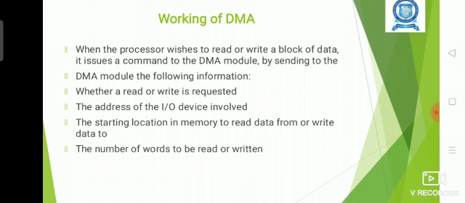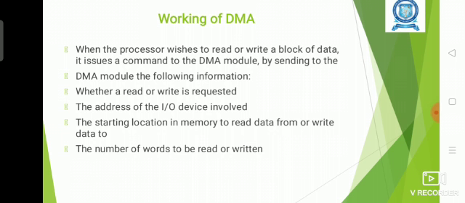Now the processor will initiate the DMA module to perform this particular DMA operation. So the processor will give the control of the system bus to the DMA module, and along with that, the processor will issue the command to the DMA module.